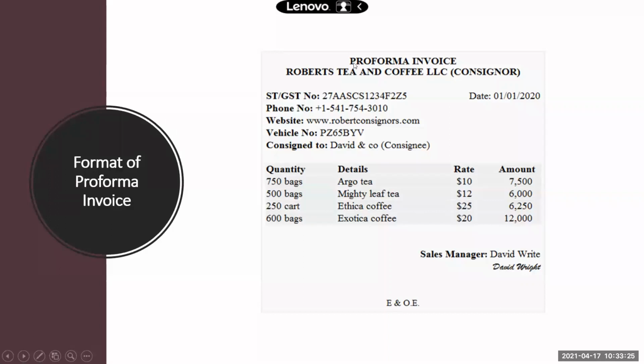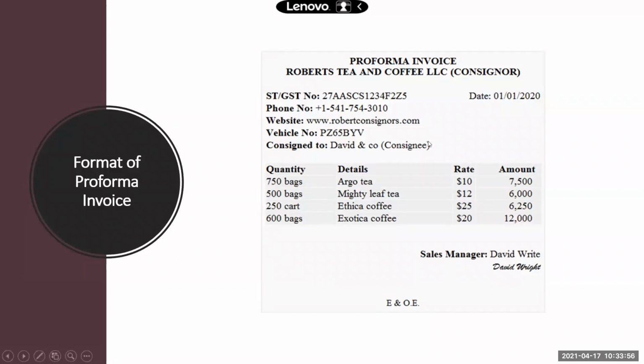If you can see, the title is pro forma invoice. The name of the consignee is written as Robert Tea and Coffee LLC. This is the name of the consignor. The date is written when it is prepared. The address and details of the consignor are written. Address in the sense their website address, their phone number, their sales tax number, and all those are written. The vehicle number in which the goods are being sent is written.